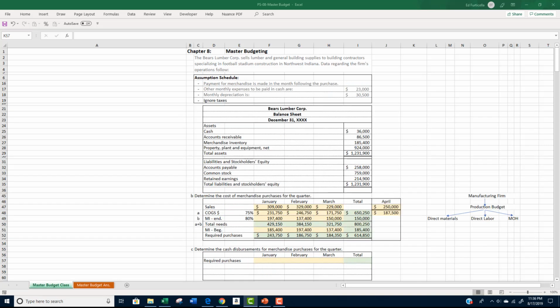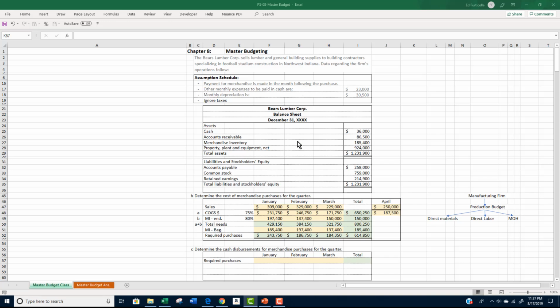We will next prepare the cash disbursement schedule. This schedule determines when and how much will be paid for our merchandise purchases. For our problem, no payment is made during the month of the merchandise purchased. All purchases of merchandise are added to the accounts payable balance at the time of the purchase. We do, however, pay the entire balance in the following month. Paying the entire balance means that we will reduce the balance in accounts payable when the payment is made.